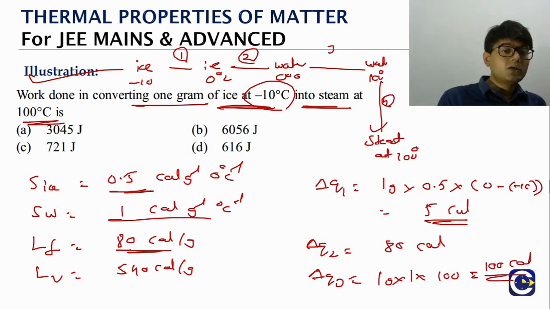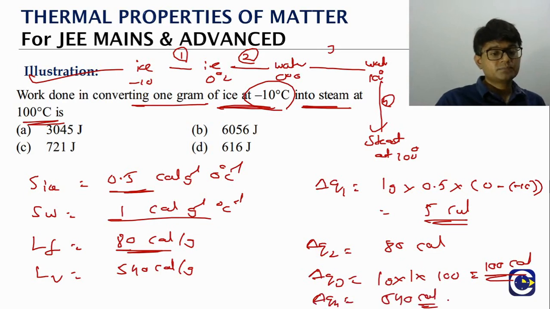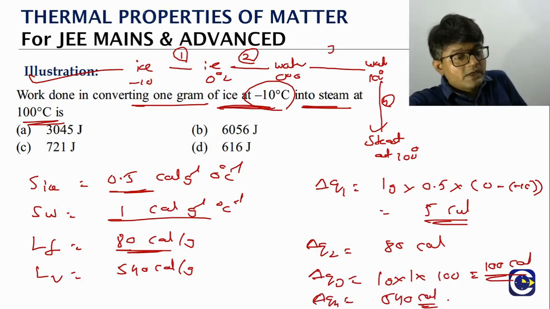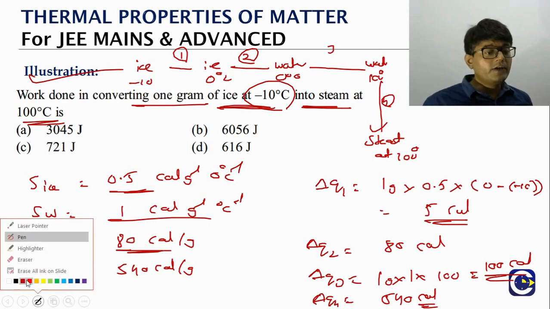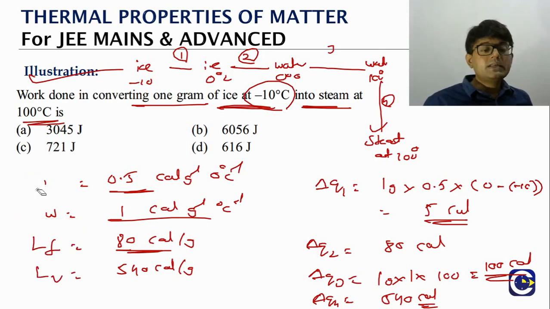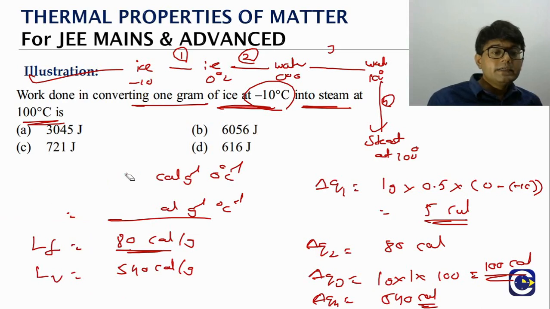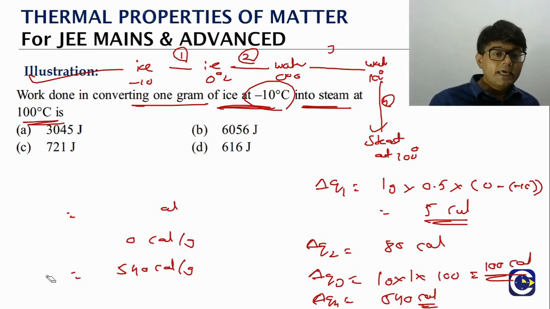What about the delta Q4? The fourth is the phase change from water to steam. So delta Q4 is going to be 540 calories, because for 1 gram, that much latent heat of evaporation is required. So that's it. What is the overall heat required for converting ice at minus 10 to steam at 100?